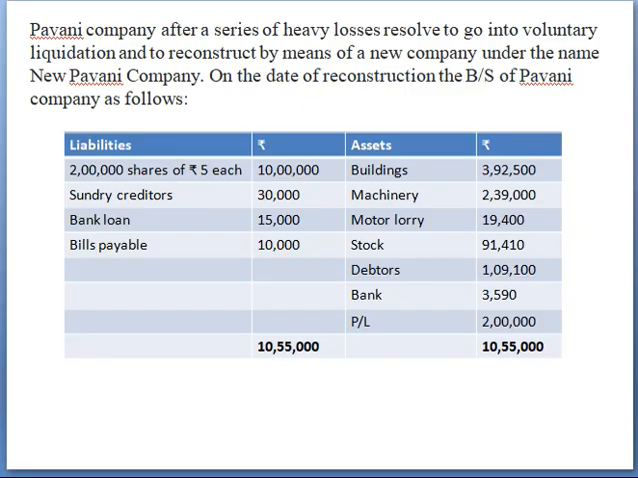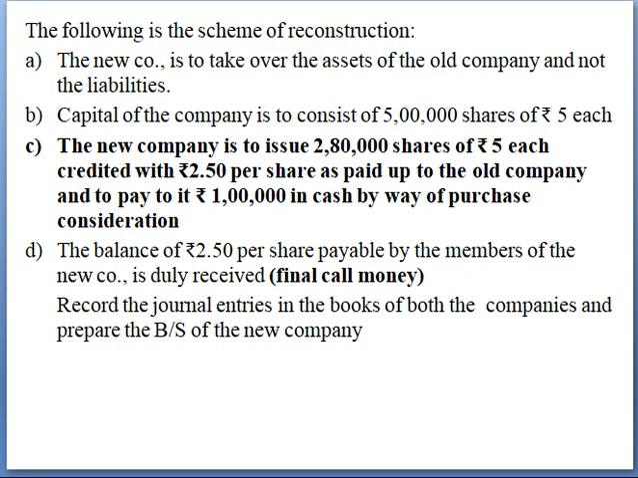And here, Pavani company, after a series of heavy losses, resolved to go into voluntary liquidation and to reconstruct by means of a new company under the name New Pavani Company, which means that the Pavani company is liquidated because of some heavy loss and a new company is formed with the name New Pavani Company, and the balance sheet is given, and the adjustments are: the new company is to take over the assets of the old company and